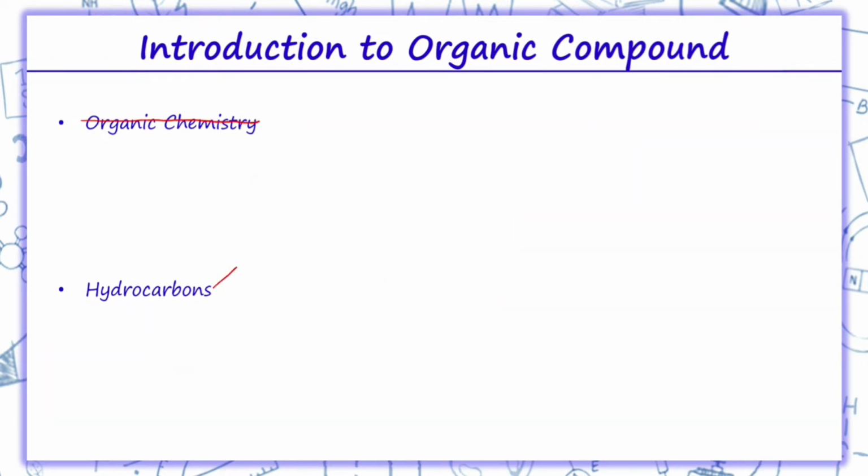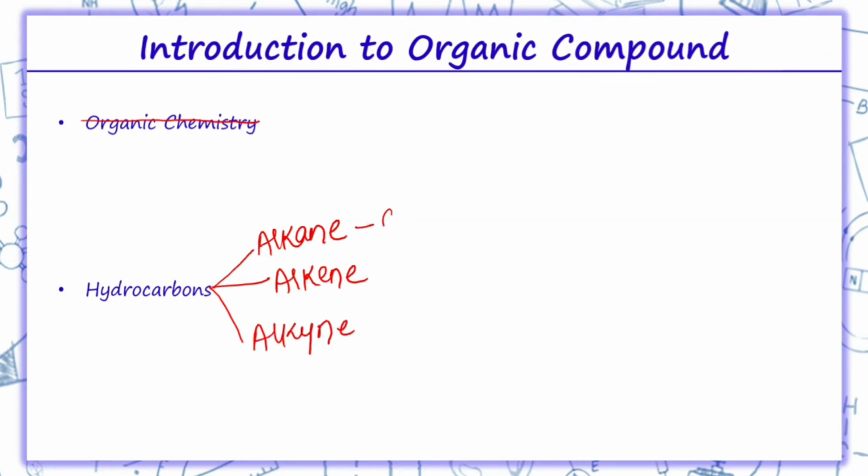As I told, these hydrocarbons are classified in three categories: alkanes, alkene and alkyne. We know the general formula of alkane is CnH2n+2, alkene CnH2n, alkyne CnH2n-2, and if n is 1 we write meth, if n is 2 we write eth.